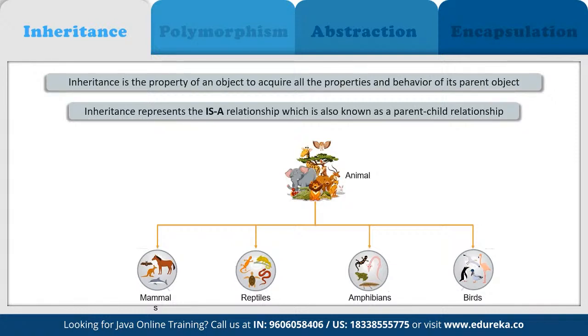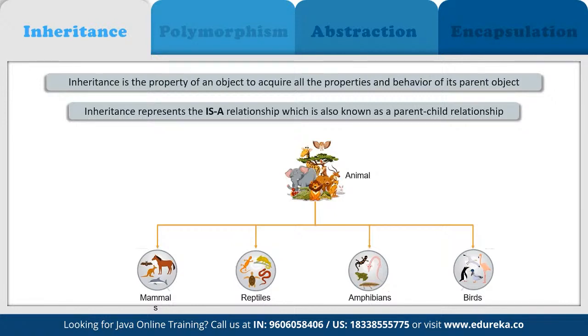Now let's say we pick any specific type here, such as mammals. In mammals, horses, whales, human beings, monkeys, they all are part of mammals, right? Because they all share common characteristics of mammals, correct. And again, we can segregate them further. So basically what we are doing is trying to inherit one property of a class in all the other objects, or we can say all the other components in that class itself, to improve the functionality.